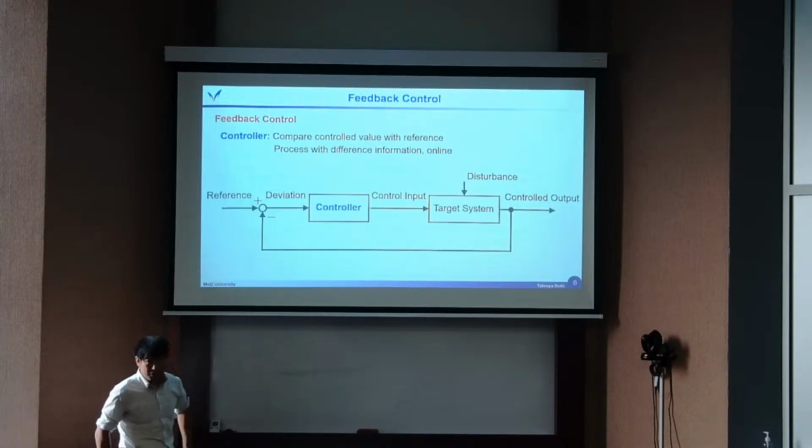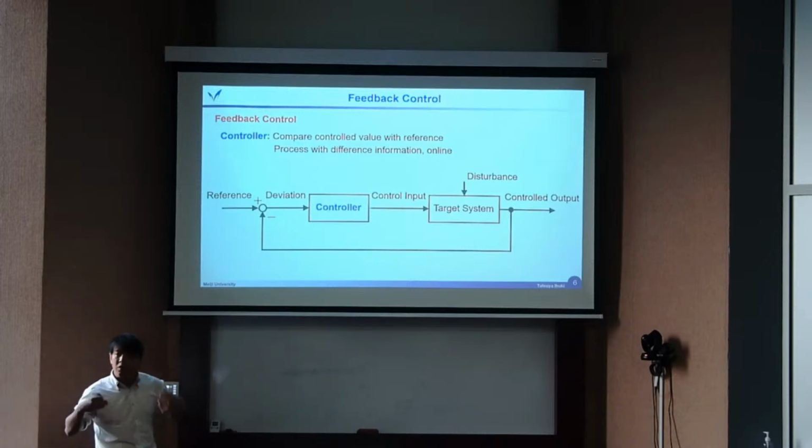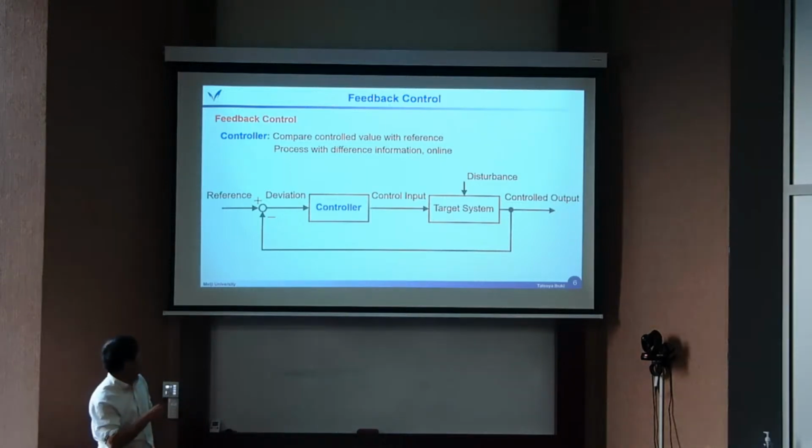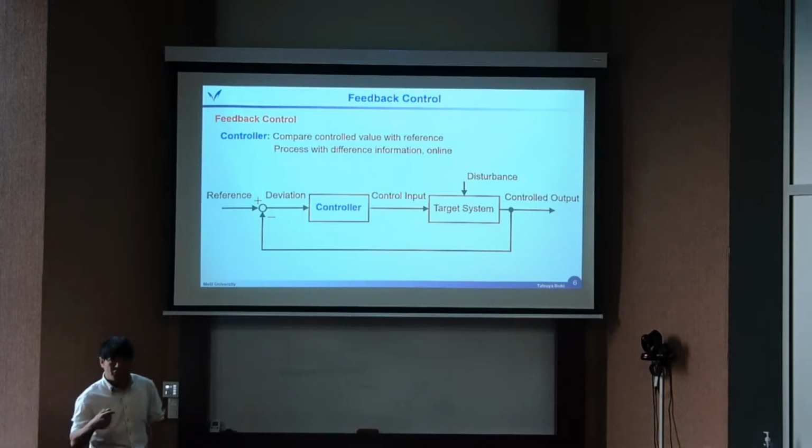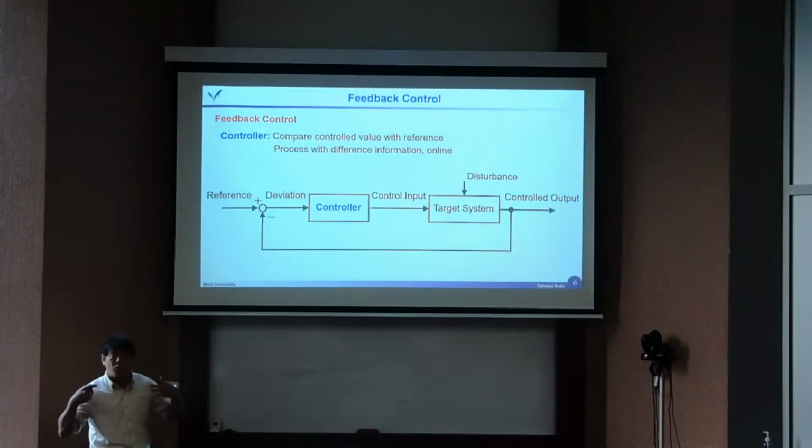Let me briefly introduce. There is a target system to be controlled, and it has some output: state, position, orientation, velocity, and so on. There is a target output, and of course there should be the reference, the desired output. Then the feedback mechanism is very simple, based on the deviation between the reference and the actual output. We apply the control input by the controller to the target system. This is the main target in this talk, okay?